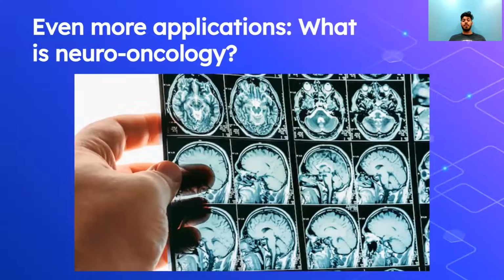So here are some even more applications of AI and machine learning. One particular application is neuro-oncology. Neuro-oncology is a study of different brain cancers, and in this field, artificial intelligence can be used to assess different brain tumors and cancers. Specifically, machine learning has been used by researchers to detect and determine the location of brain tumors simply through analyzing MRI scans through the algorithms of computers and machine learning.